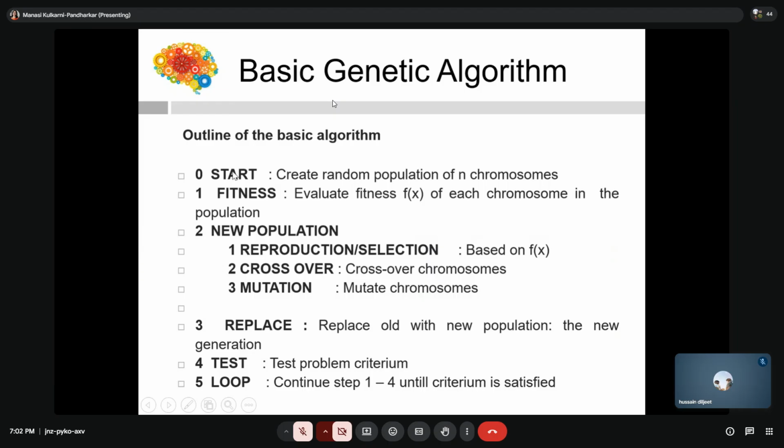Here is how it starts. Create a random population of n chromosomes, that is n solutions. Fitness: evaluate f(x) for each solution, each chromosome in the population.